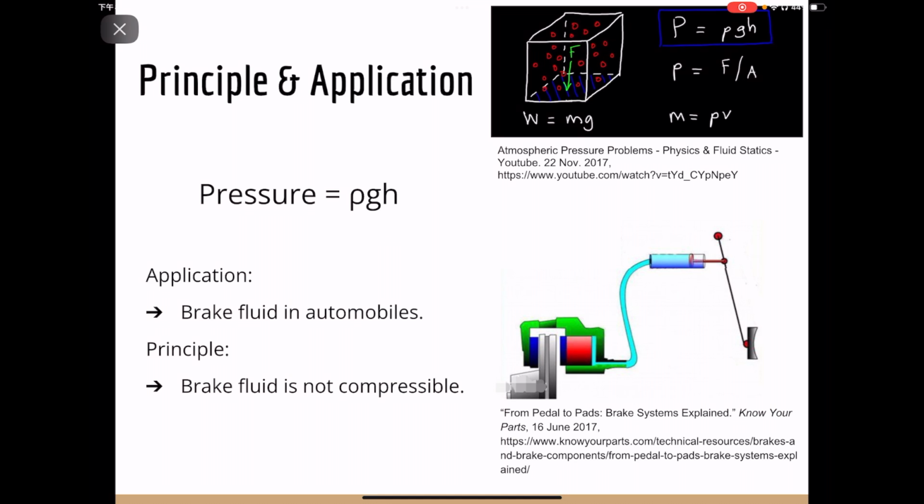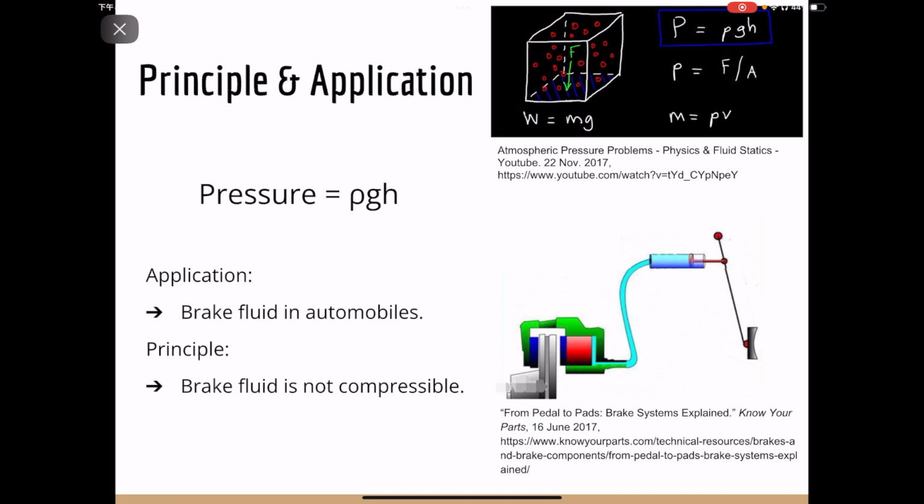Pascal's formula is about the change in fluid pressure, which is caused by additional force generated from the mass of fluid. This pressure will be changed when the fluid is at different depths. Brake fluid is an example of the application of liquid pressure in our daily life.